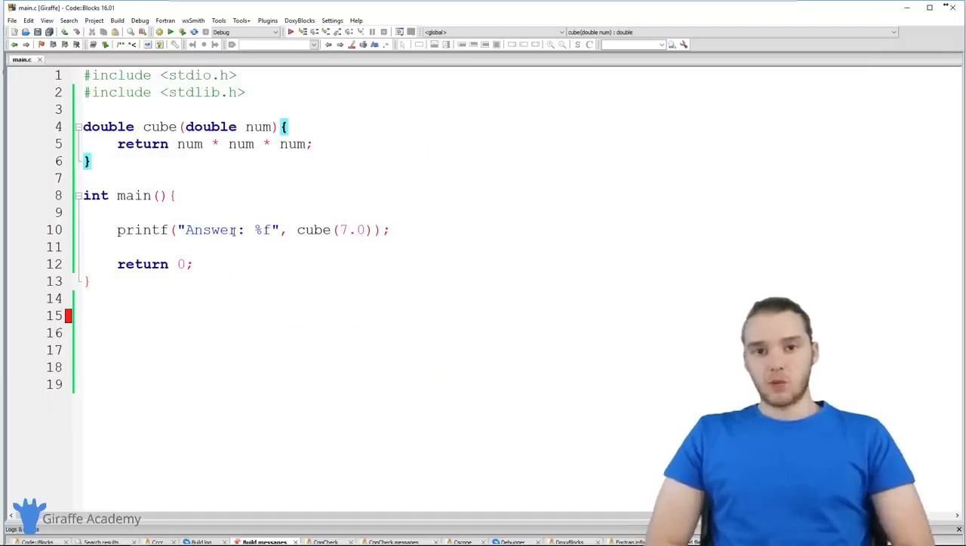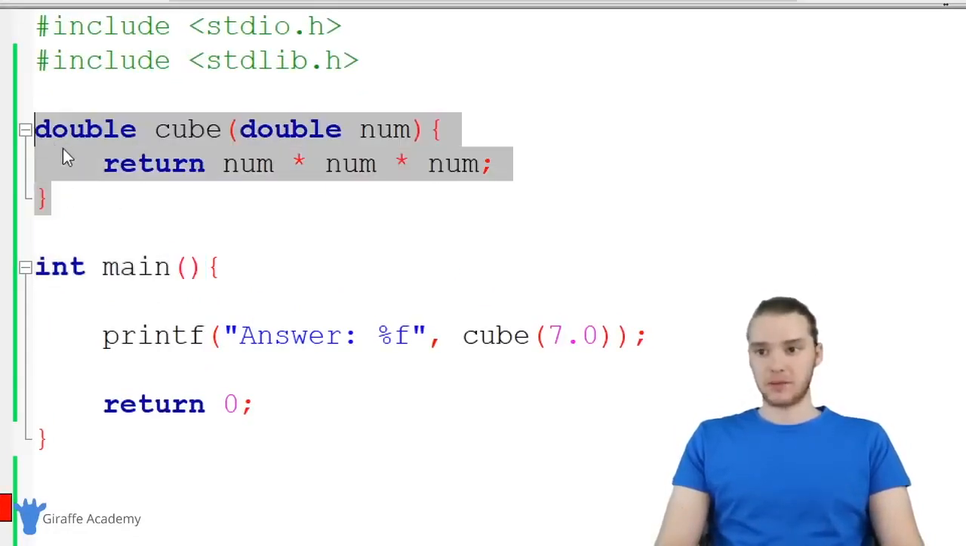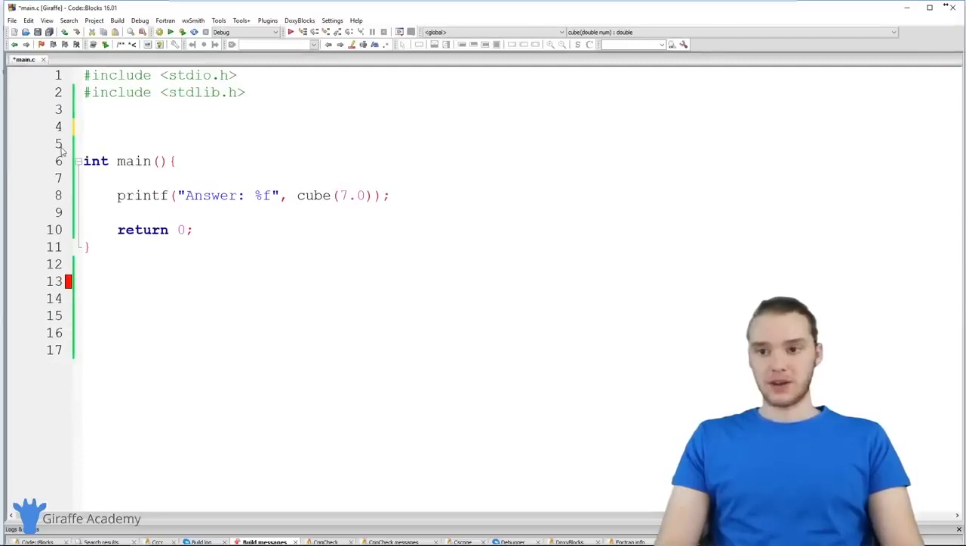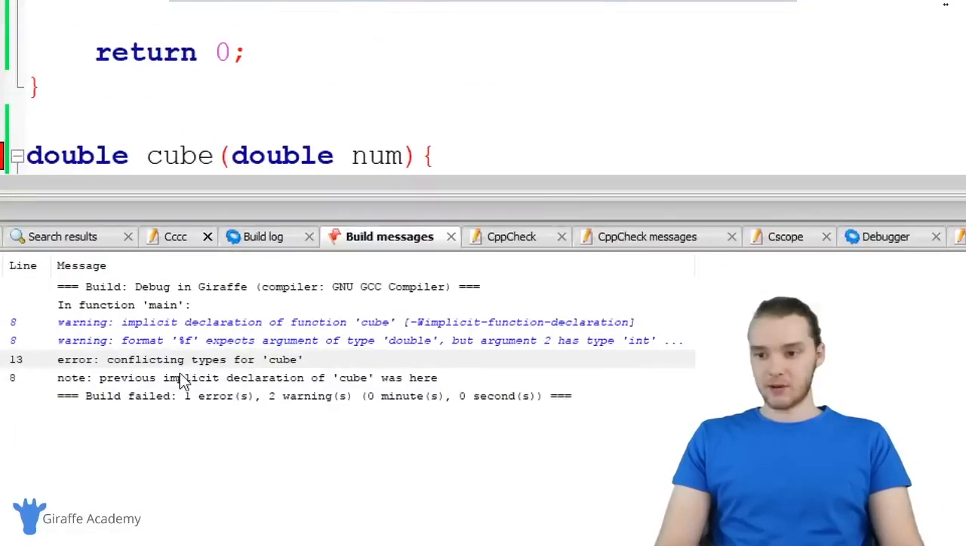And I actually want to talk to you guys about one more thing really quick. You'll notice up here I'm creating my cube function above the main function. The reason that I did that was because if I was to move this down below the main function, and I try to run my program, you'll notice that we're getting an error. If we look at the error down here in the output, it says error: conflicting types for cube.